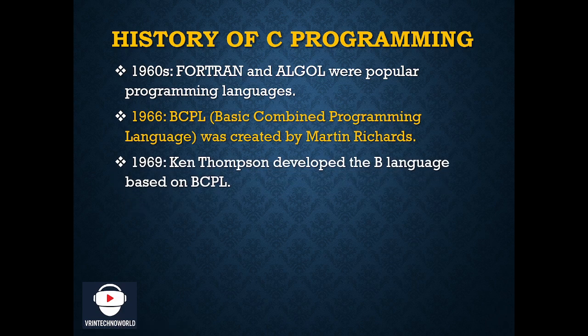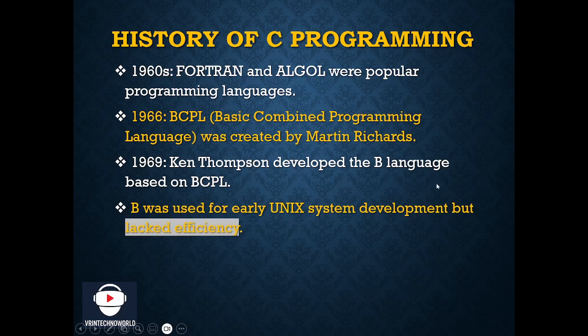But in the year 1969, to fulfill the drawbacks of the BCPL programming language, Ken Thompson developed the next programming language, known as B language. That was based on BCPL, but in the case of BCPL there were so many drawbacks. It was not so efficient.